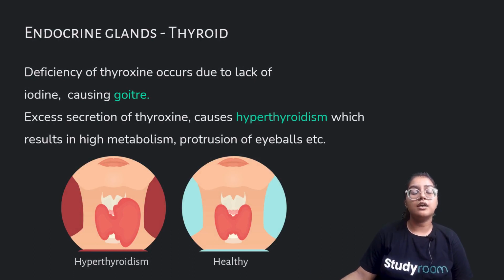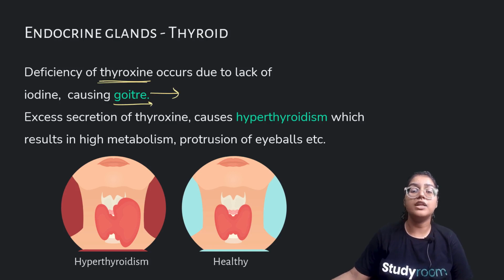if there is a lesser secretion of thyroxine, which is secreted by the thyroid gland, then there will be a condition called goiter. You can associate goiter with the lack of iodine.